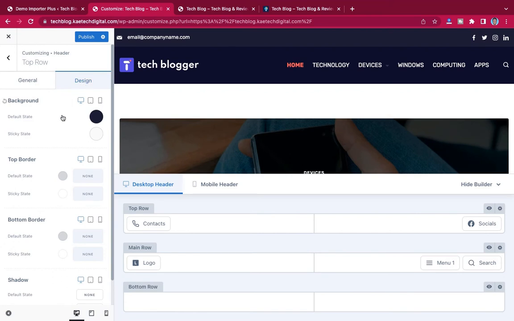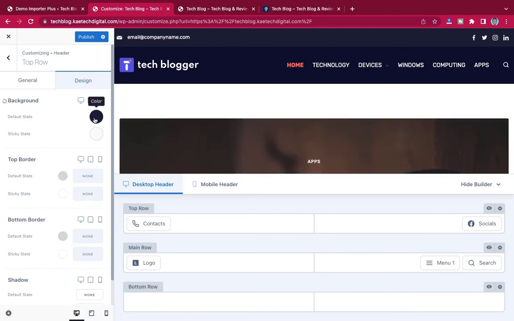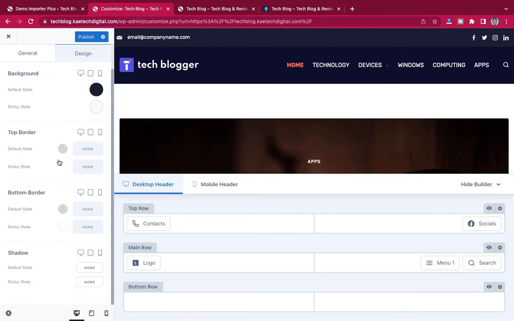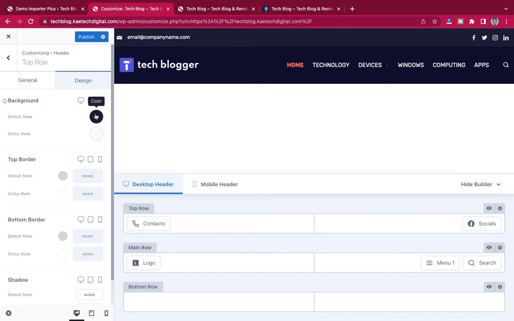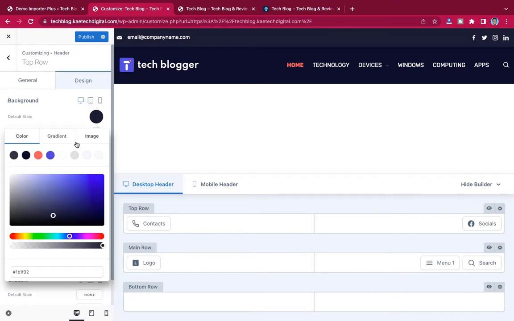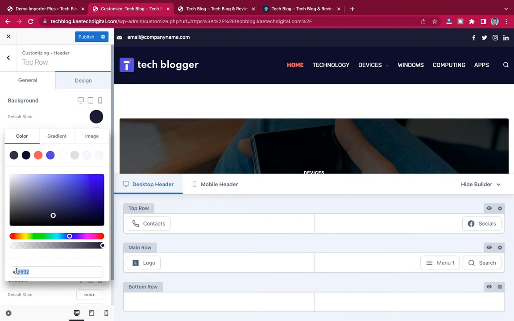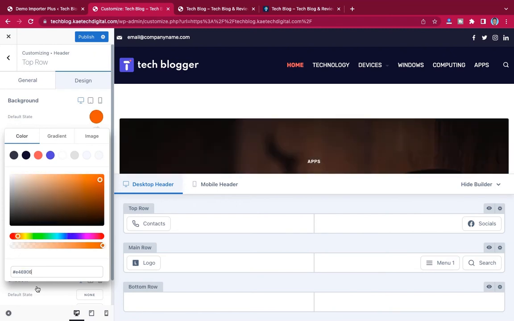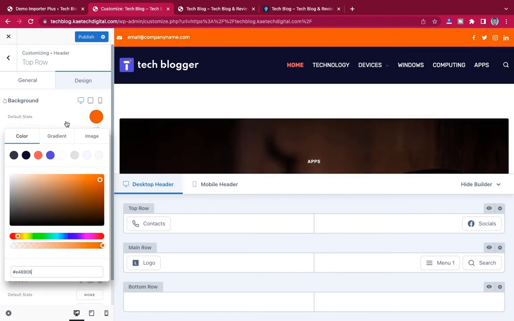Design over here. Now as you can see, this is the background. All these things come with the free version. So with the design, we click over here and I'm going to change the color code over here to make it my own.